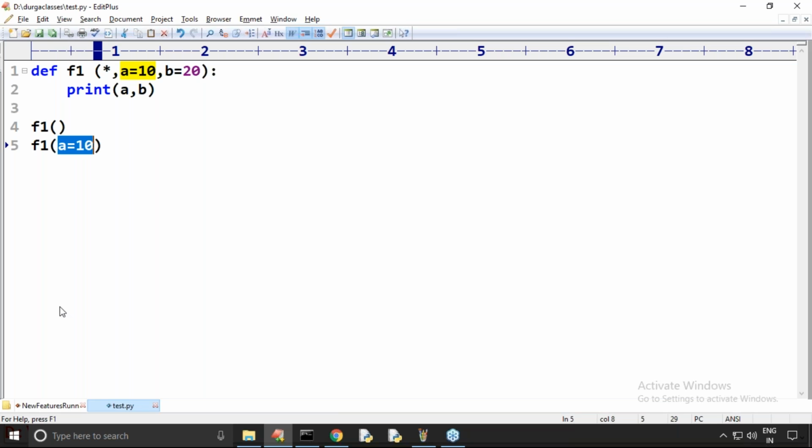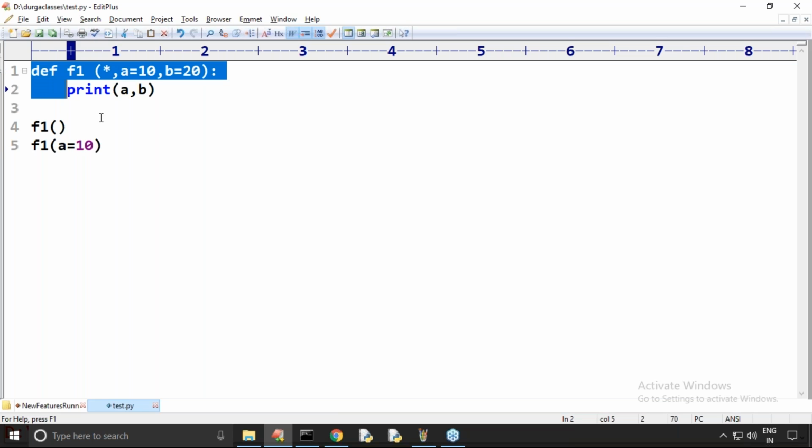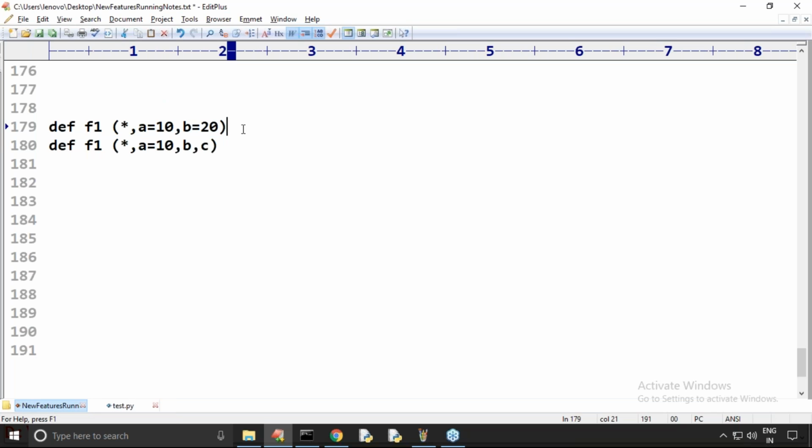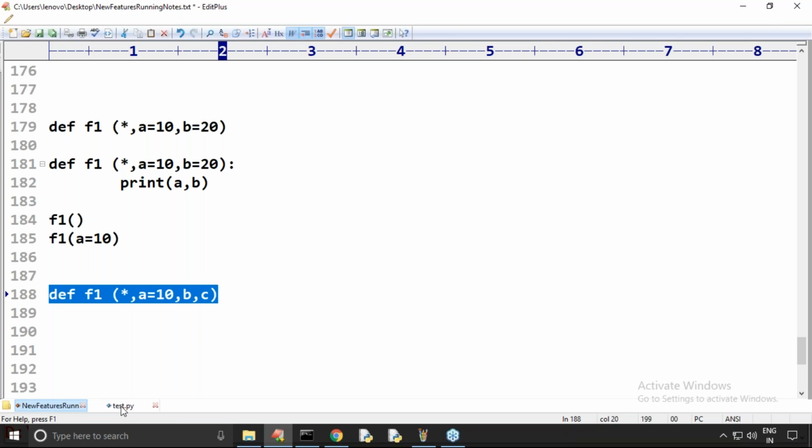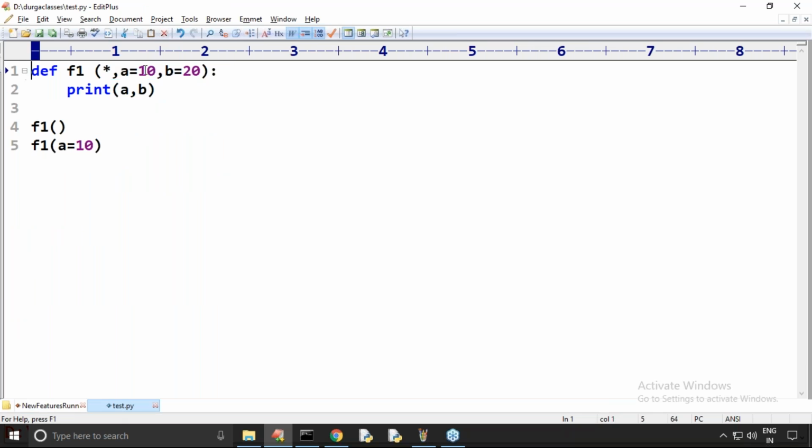Remember this one, sir. This is perfectly valid. Only by keyword you have to pass. Now, what about this one, sir? Can you please confirm what will happen in this case? If I take star, a is equal to 10, b comma c. Is it valid or invalid?